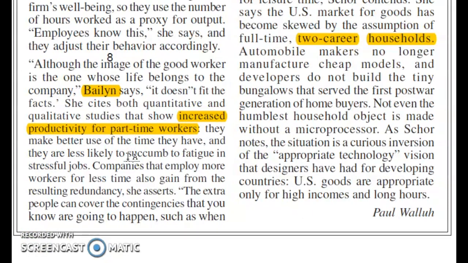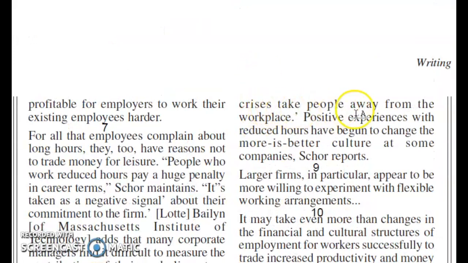Let's study the 8th paragraph. The opinion of Balin is mentioned in this paragraph. Companies that employ more workers for less time also gain from the resulting redundancy. She asserts the extra people can cover the contingencies. Contingency means work that is kept reserved for the future, such as when crises take people away from the workplace.